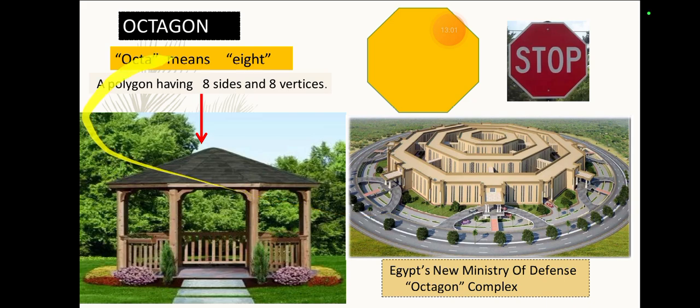Okay. Octagon. Octa basically means 8. And an octopus has 8 legs. So a polygon having 8 sides and 8 vertices is an octagon. Here it's also an octagon. Egypt's new Ministry of Defense Octagon complex.